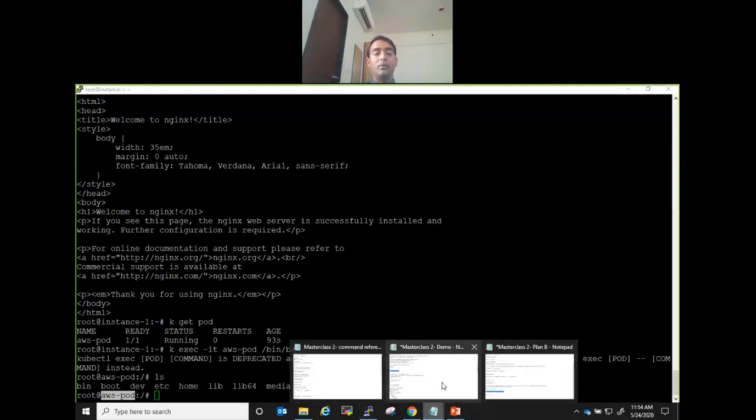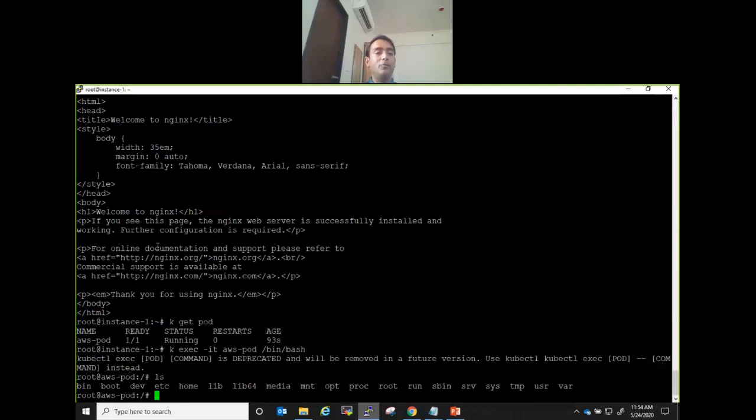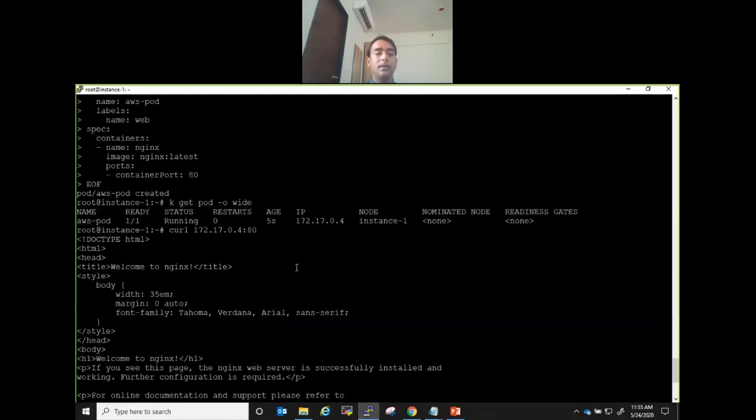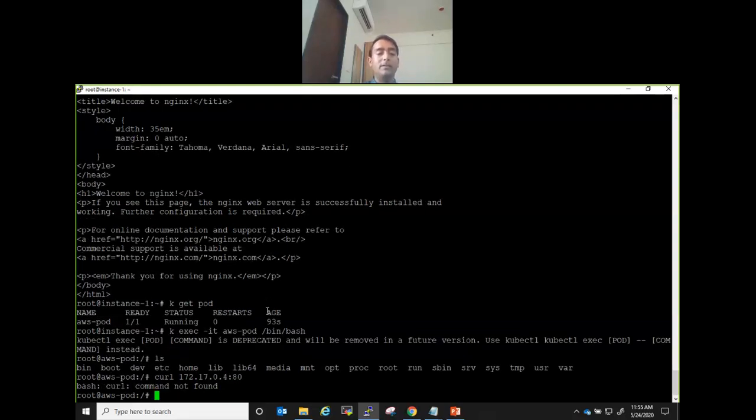The simple way is, whenever you're running any application and you're not finding the output, you can always run it inside the pod first, just to see. See, our IP is not 18, our IP is 17.0.4. So you can first check whether it is running from there. Now curl does not come by default in Minikube, that's why it is not showing, but otherwise this would also show the output.